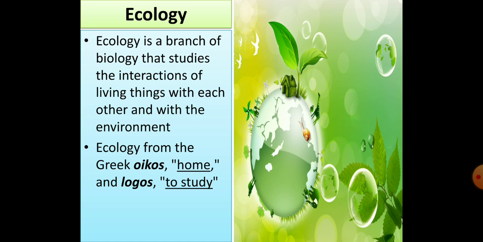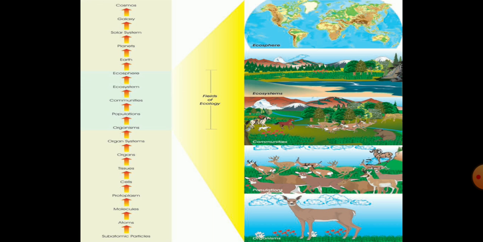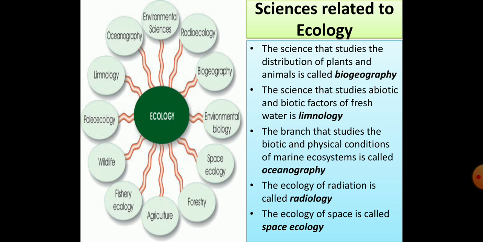Ecology is the branch of biology that deals with the study of interactions of the organisms. The term ecology is derived from a Greek word called oikos. Oikos means home and logos means study. That means the study of homes. Study of which homes? That's nature. The study of nature or the interactions of the different organisms in nature, we call it ecology.